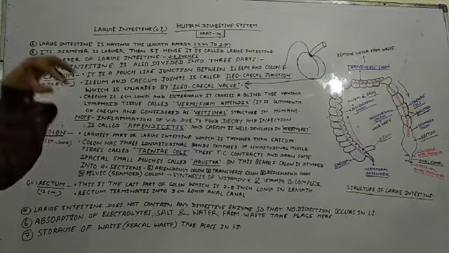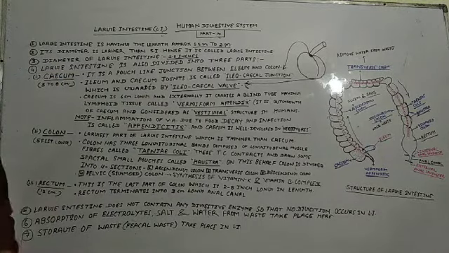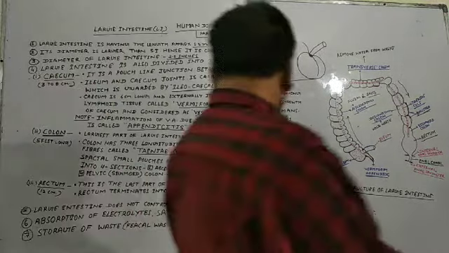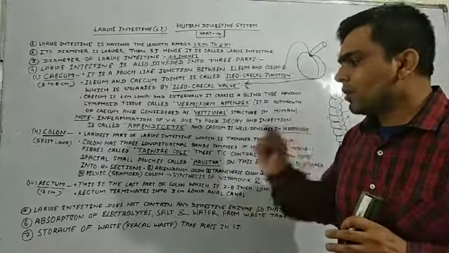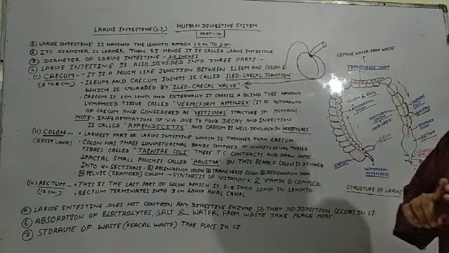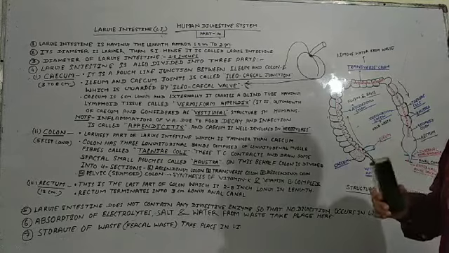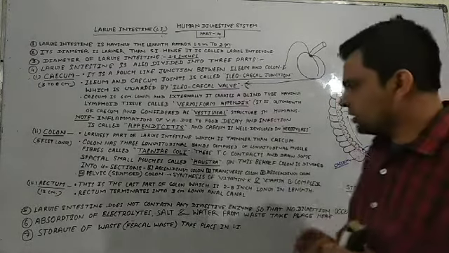So most of the digestion takes place in the small intestine, and most of the absorption also takes place in the small intestine. But in the large intestine, no enzymes are found. It means the large intestine does not contain any digestive enzyme, so no digestion takes place in the large intestine. You must remember, students. Clear, friends?